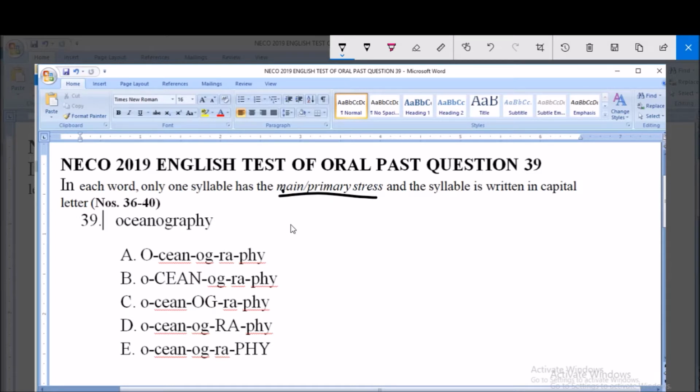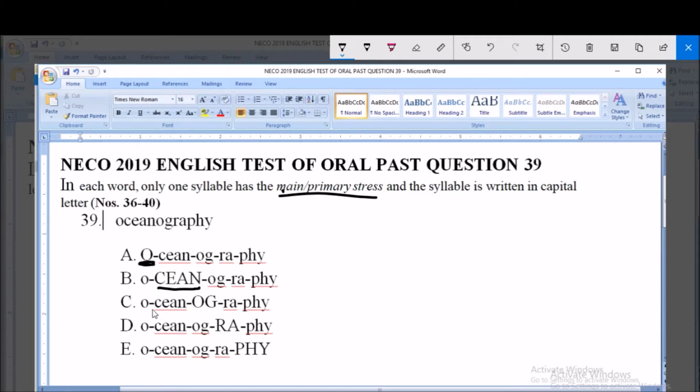Oceanography. Then in option A, the capitalized part is the first letter, which is O. So what it is telling us is that the first letter is where we have our primary stress, or not. Then in option B, CEAN is capitalized to tell us that it is where we have our primary stress. That's what the question is asking.